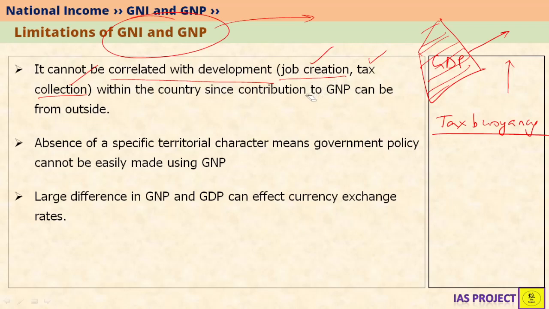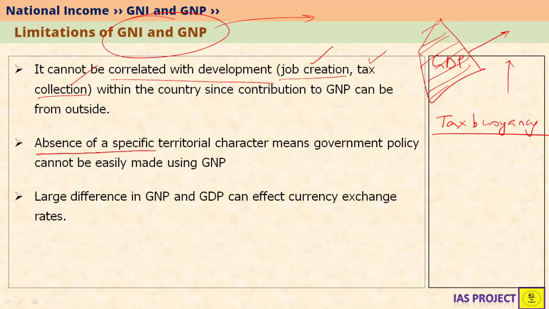or GNP. For example, Indian companies which are present in the USA, if they are creating jobs there, if they are producing goods and services there, but are sending profits back to India, it means that jobs are not being created in India, although GNP is increasing. For example, companies like Infosys are working in the USA and giving jobs there, giving income there, and giving goods and services there, but are sending profits back to India. So jobs are not being created in India. However, the GNP of India is increasing. So this is a very big limitation of GNI and GNP.